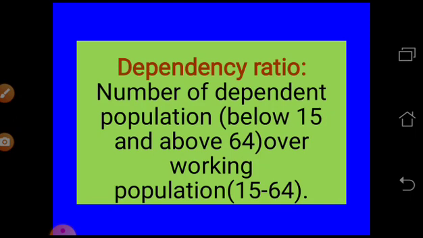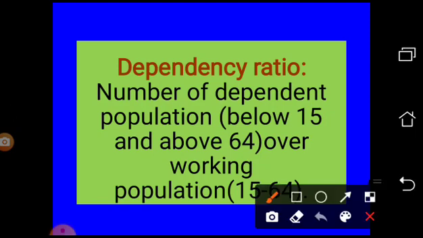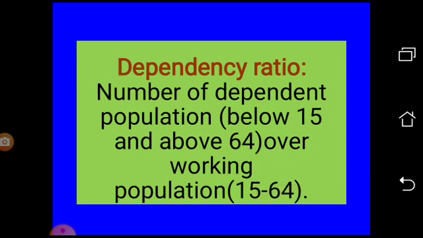So our working class group of people from 15 to 64, those who are 15 to 64 years of age, are called the working class group of people. If in any country the working group of the population is larger, it is a kind of demographic dividend. That means they can work more, there will be fewer people to feed, and there will be more hands to do work.